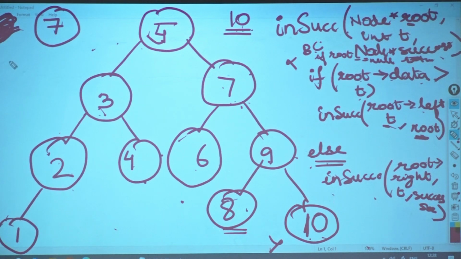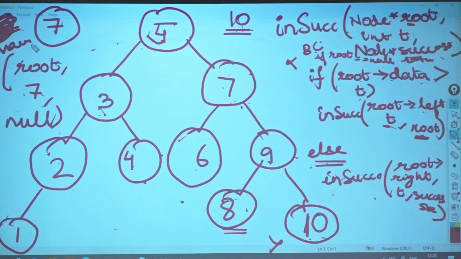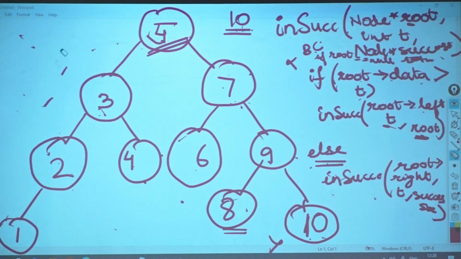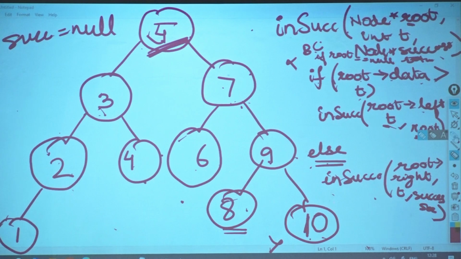So the call to inorder would be what? I am passing root, I am passing 7, I am passing null. This would be the call from the main method. Correct? So what did you get for the first time here? 5, target is 7, and you got a null value for successor. So I am going to do one thing over here. I will keep on maintaining my successor here when it gets changed. First time when I have come, it is null. The target value which I have got is 7.